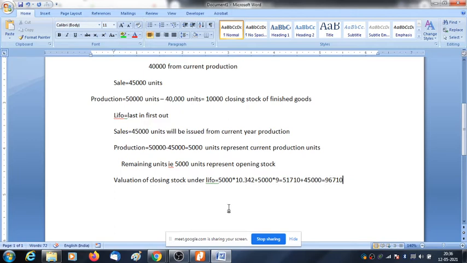I like new ideas. Yeah, 45,000 is your sales. Plus 5,000 of opening stock. Then minus 10,000 of closing stock of current year. So the remaining units will be 40,000. Again, it is not clear to me. Please explain it once again.